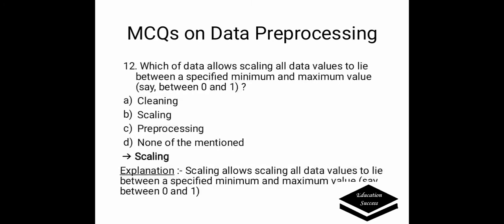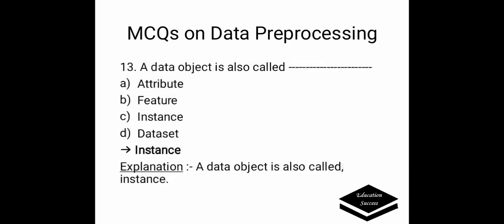Next question is: which of data allows scaling all data values to lie between a specified minimum and maximum value, just like between 0 and 1. Options are: A. Cleaning, B. Scaling, C. Preprocessing, D. None of the mentioned. Correct answer is scaling. Scaling allows scaling all data values to lie between a specified minimum and maximum value, say like between 0 and 1.